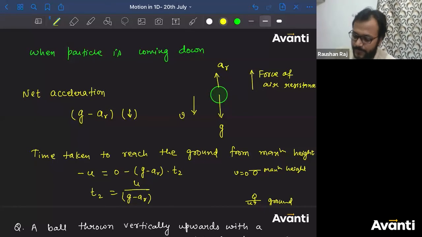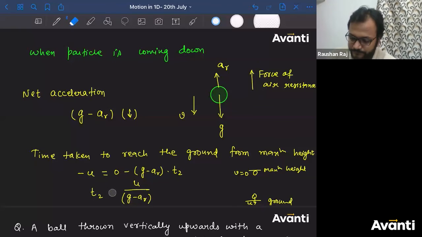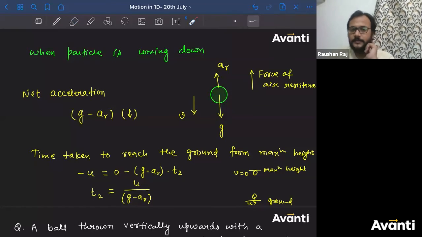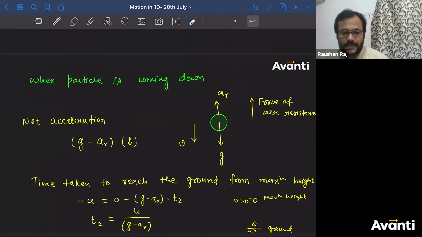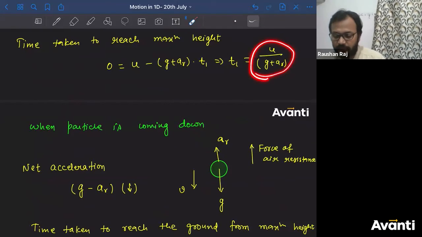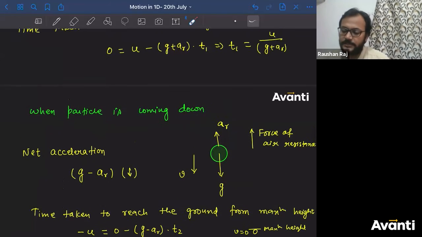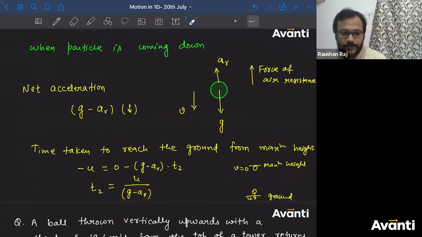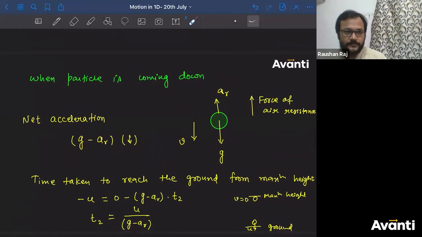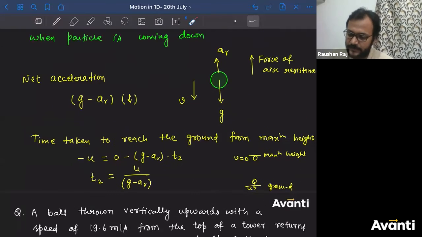Now tell me, which is greater? Tell me, guys, is T1 greater or T2 greater? T1 is U divided by G plus AR. T2 is U divided by G minus AR. In the numerator, both have U, no problem. But in the denominator, G plus AR and G minus AR are there. The one having the lower value of denominator will be greater. Which is having the lower denominator? T2. So I'll say T2 will be greater than T1.